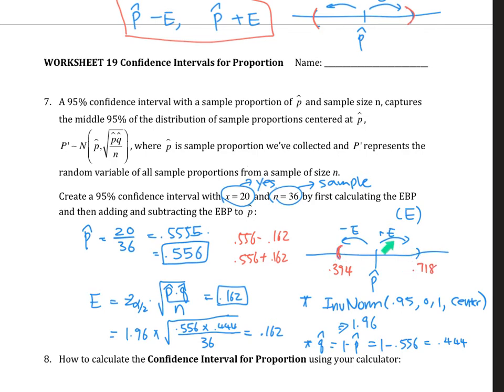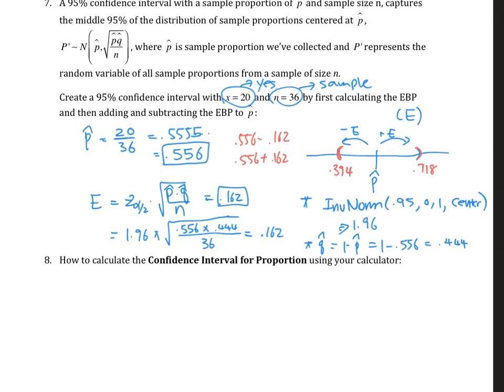So my confidence interval is from 0.394 to 0.718, whereas my P hat, which is the sample proportion, was 0.556. So the interpretation here is from my sample, 55.6% of people said yes. How about the entire population? We're 95% confident that the proportion for the entire population is somewhere between 39.4% and 71.8%.